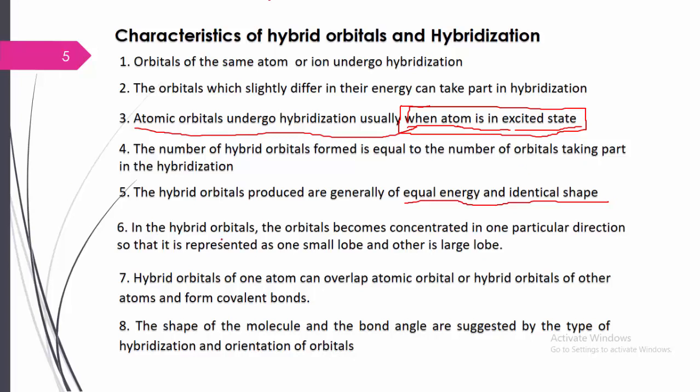Next, in the hybrid orbitals, the orbitals become concentrated in a particular direction, which is represented as a small lobe and a large lobe. This is very important.